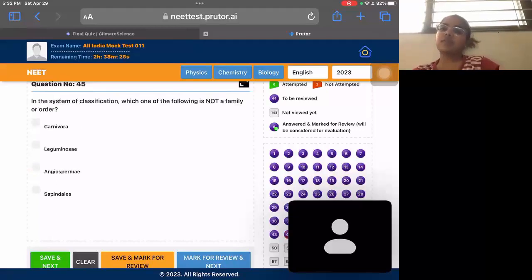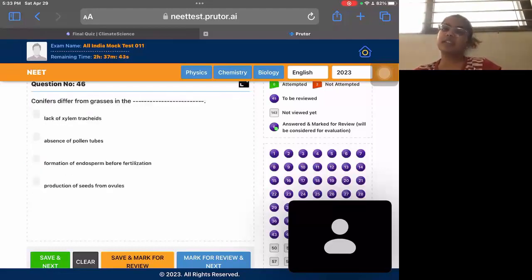Question 45 is system of classification, which of the following is not a family or an order. There are categories of classification: species, genus, family, order, phylum. So angiosperm is a division. It is not a family or an order. This is also mentioned in the NCERT. There are examples of each category, an example of genus, species. So you should at least learn the examples which are given in NCERT. So angiosperm is not a family or an order. It is a division. That's the correct answer here.